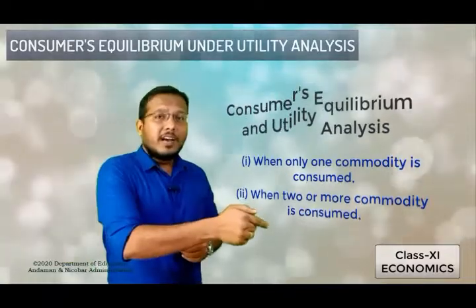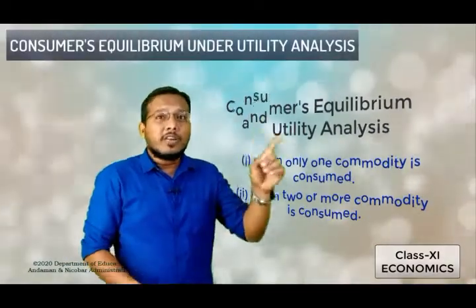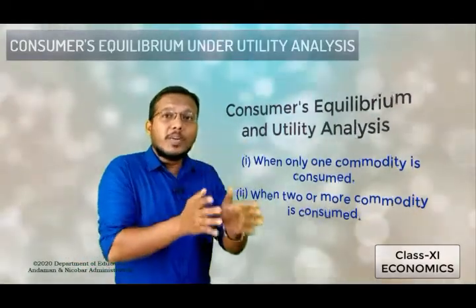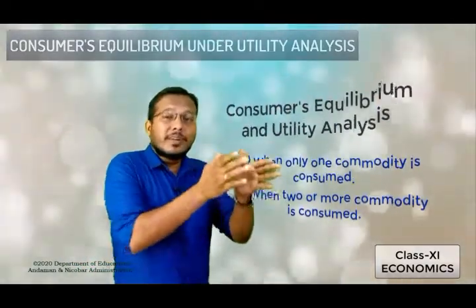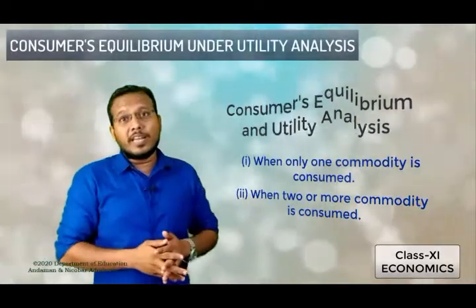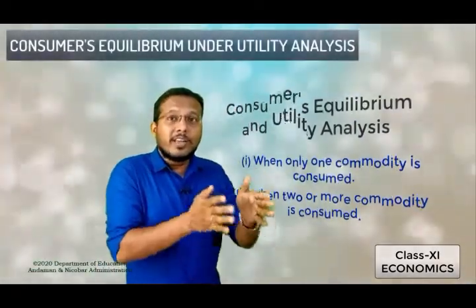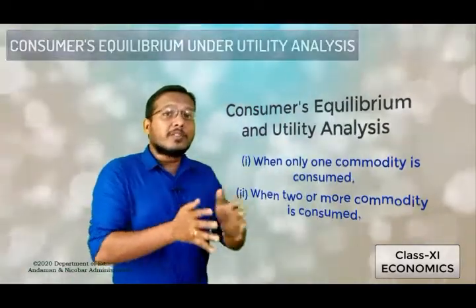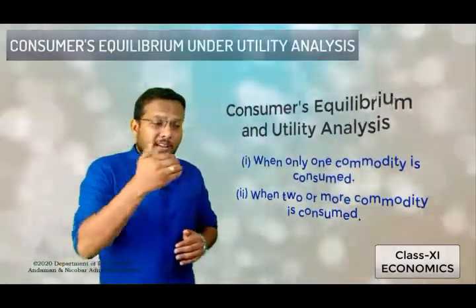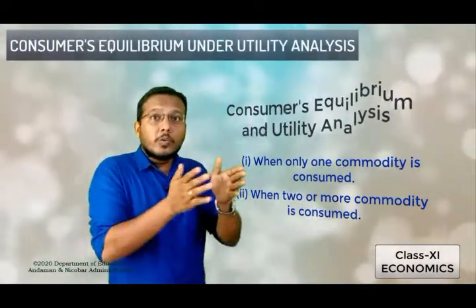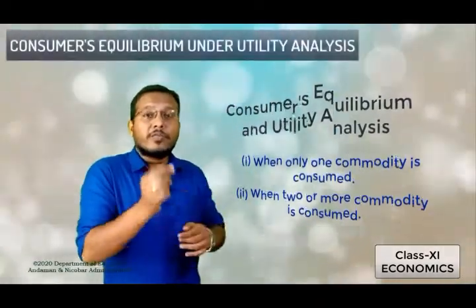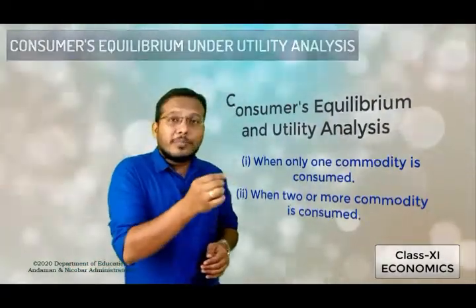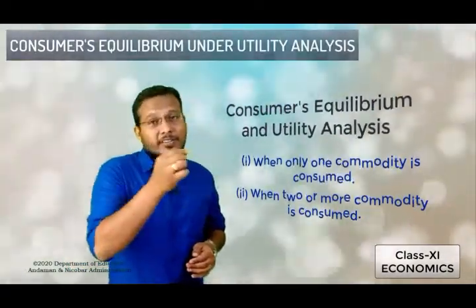First, when only one commodity is consumed, the consumer spends his income to purchase that one commodity, and with the help of it we will try to determine the consumer's equilibrium. At that time we need to determine how many units of that one commodity will be consumed such that the consumer reaches the satisfaction level.